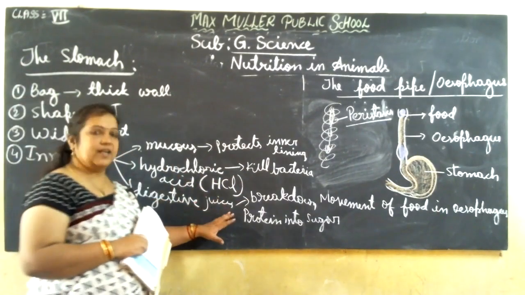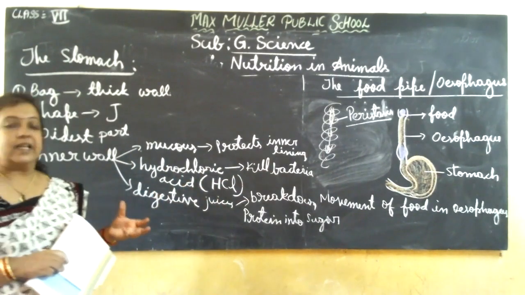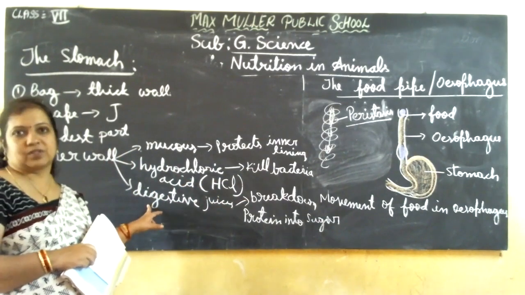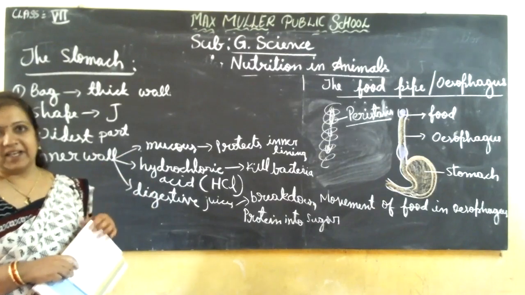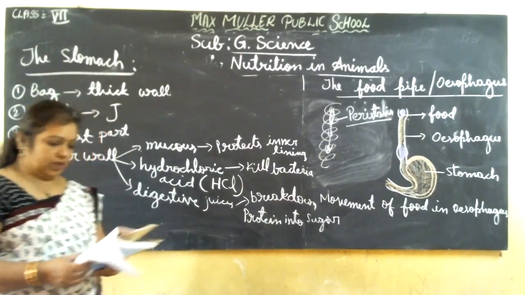Here the chemical reaction will occur. The proteins that are in our food will be broken down into sugars with the help of these digestive juices. So here, the actual digestion starts in the stomach area. Understand? So this is one thing.